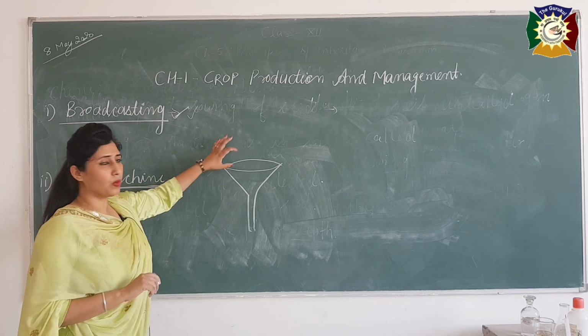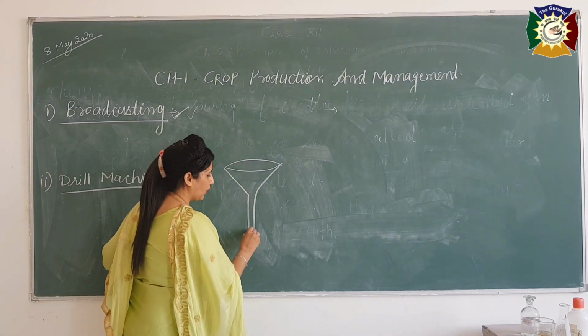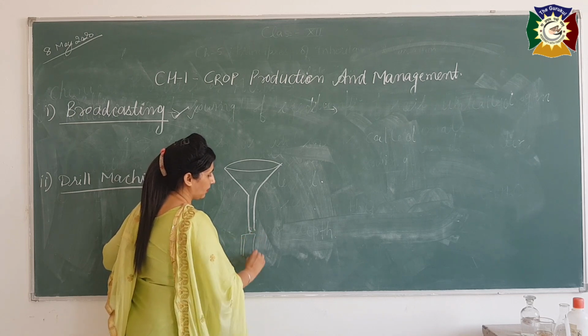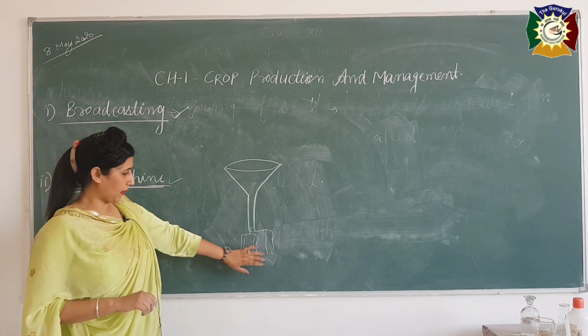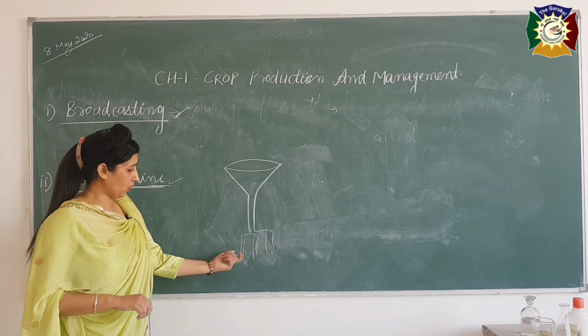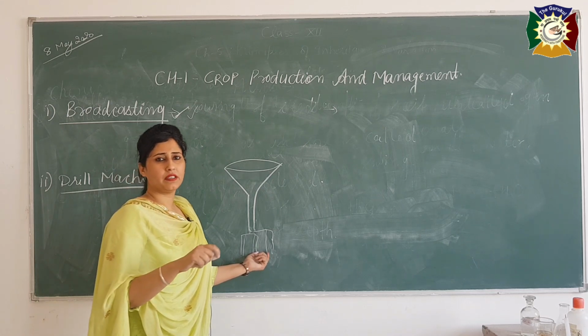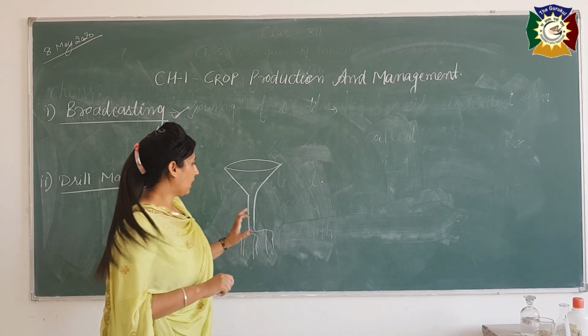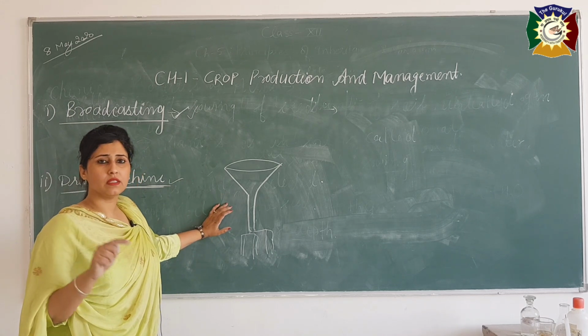The farmer used to put the grain or seeds in this funnel, and there are two or three pipe-like structures at equal distance, and through these pipe-like structures an equal amount of seeds is planted into the soil at proper distance. But nowadays there are other seed drills which are attached to the tractor.